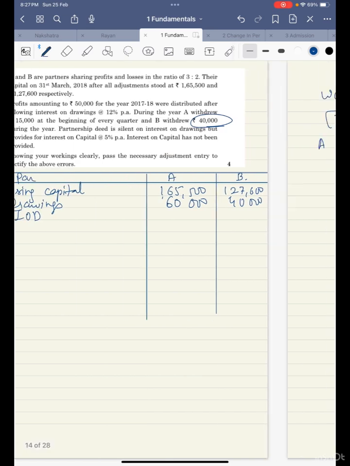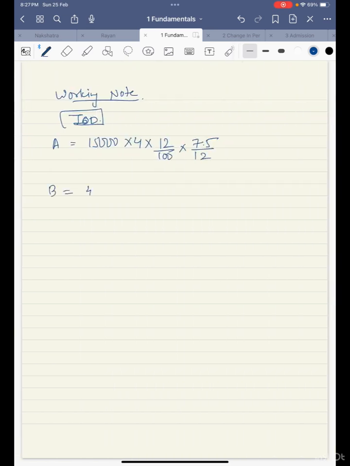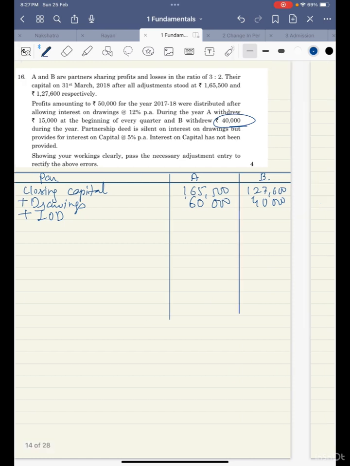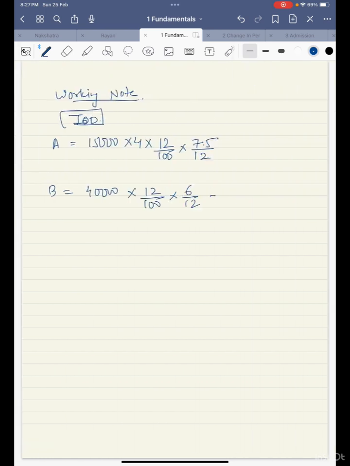Then B's drawings are 40,000 during the year. Now 40,000 during the year, 12% of this, but during the year is mentioned, dates are not mentioned, so we'll charge it only for 6 months. When the dates of drawings are not given, we are supposed to provide interest on drawings only for 6 months. So now let us quickly calculate it.